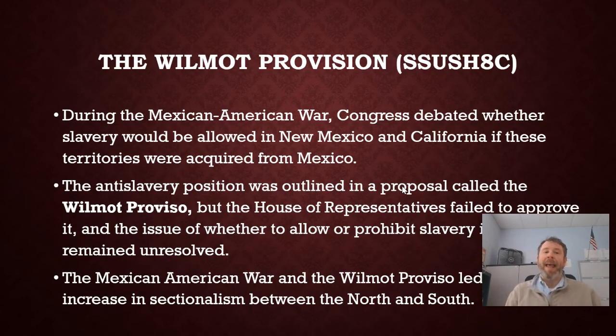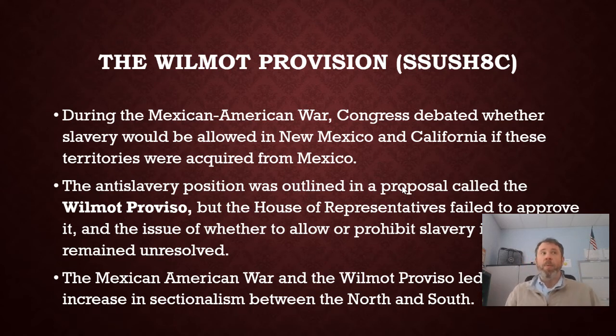Now, how do you think the South's going to react to that? Remember the competition between North and South. The South wants more slave states on their side so they can get slavery issues decided in their favor. The North, they don't want more slave states. They want more free states on their side. So moving forward, they can vote for more anti-slavery things.